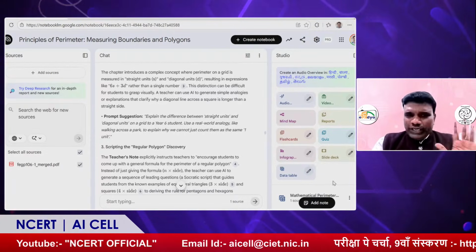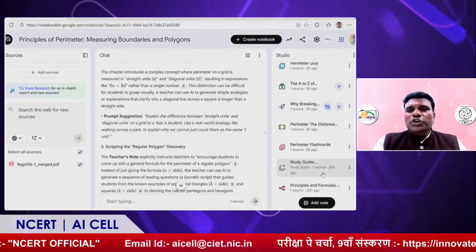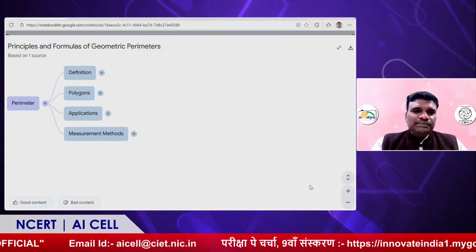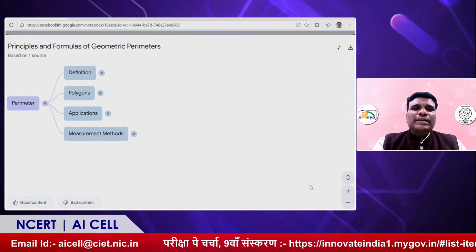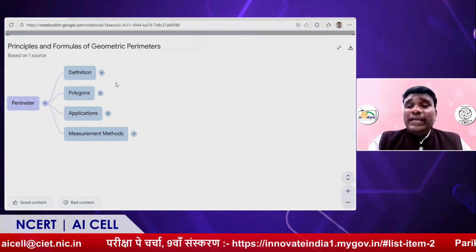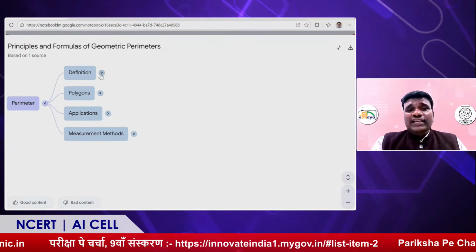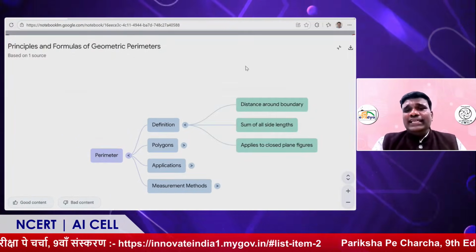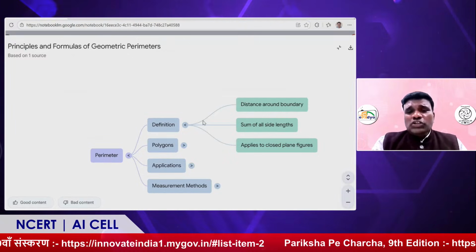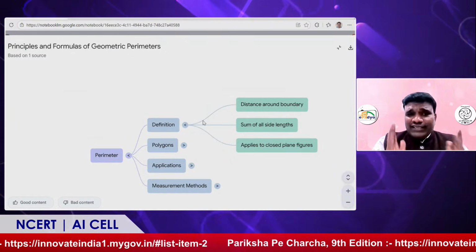For example, I upload a particular material, and if I want to make a mind map, you can see a mind map of this particular topic, that is perimeter. See how beautifully it is creating the mind map, because it is created only on the content I uploaded.